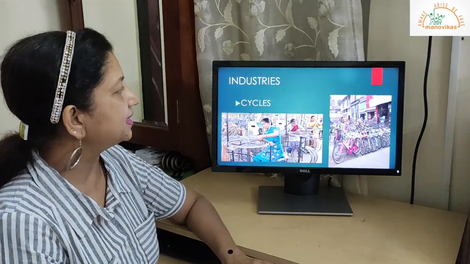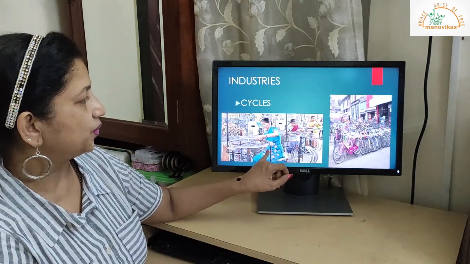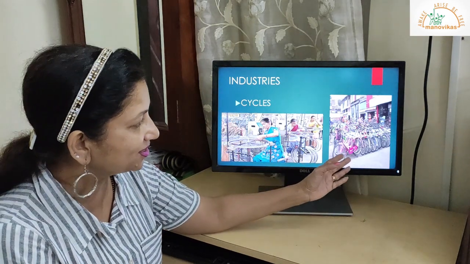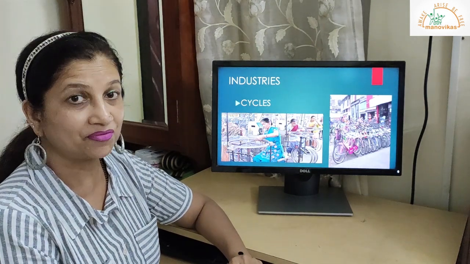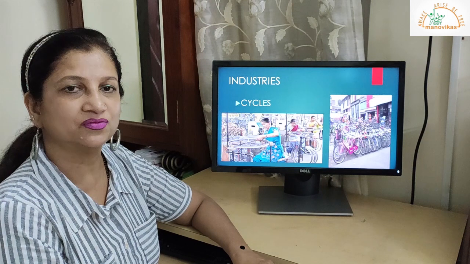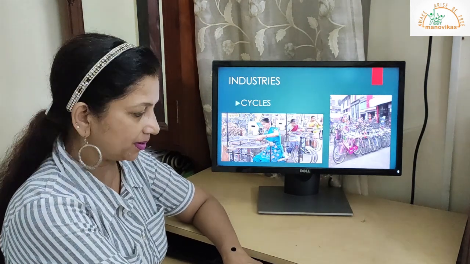Industries. Now the main industries are cycles. Now you can see a woman, she is working in a cycle factory, and you can see the lovely cycles there. I feel like grabbing one. It really looks great. So you can have a look at the lovely pictures of the cycles there. So this is the main industry there.